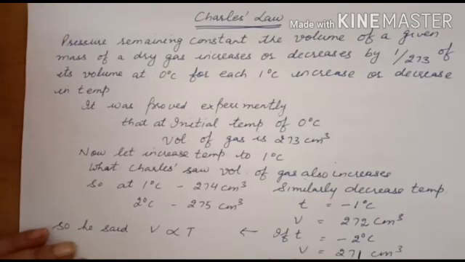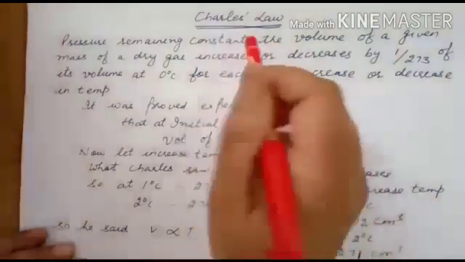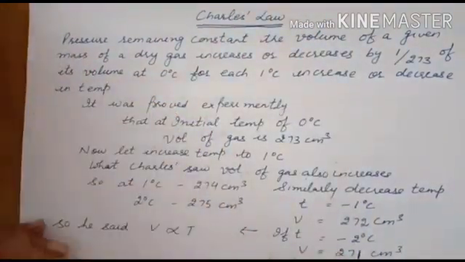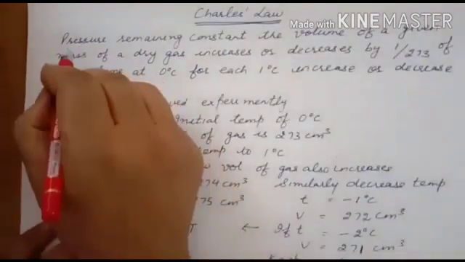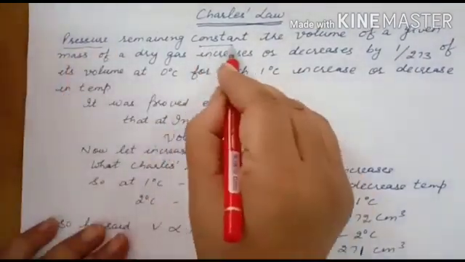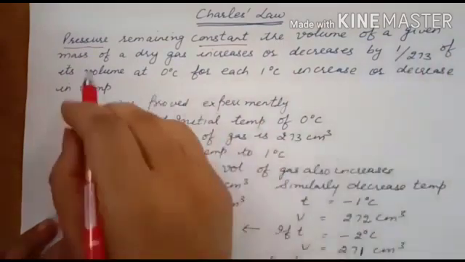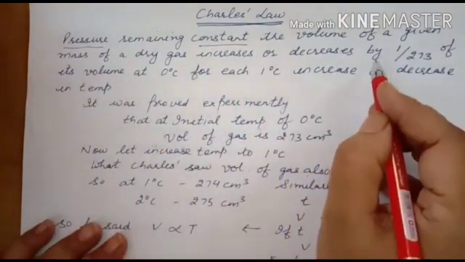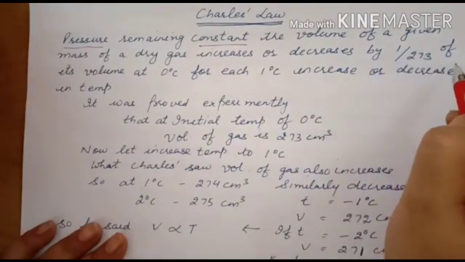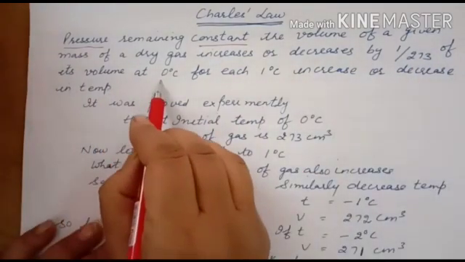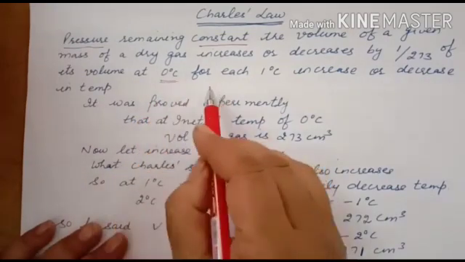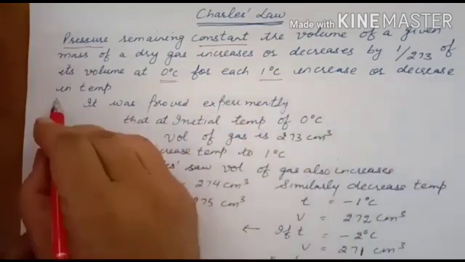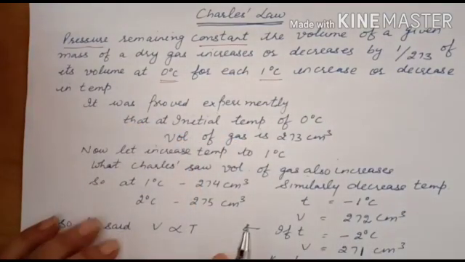Hello student, today we are going to discuss Charles' law. According to Charles' law, when pressure remains constant, the volume of a given mass of a dry gas increases or decreases by 1 upon 273 of its volume at 0 degree Celsius for each 1 degree Celsius increase or decrease in the temperature.